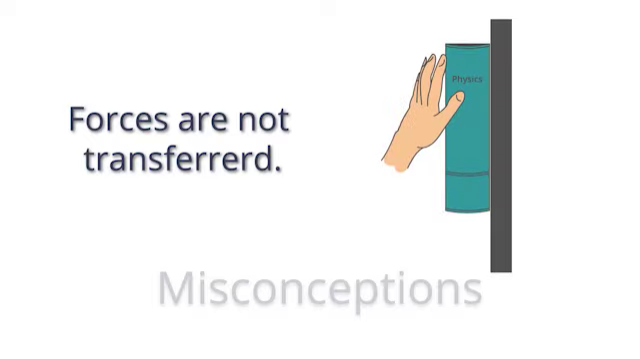Another common mistake is to think that forces transfer through objects. For example, if I'm pushing a book against a wall, it might seem like the force from my hand is being transferred to the wall. But what is really happening is that there are two independent interactions. The interaction of my hand with the book and the interaction of the book with the wall. And these are separate interactions.